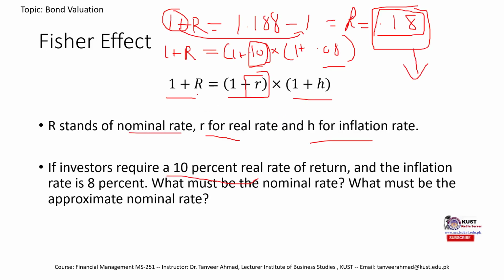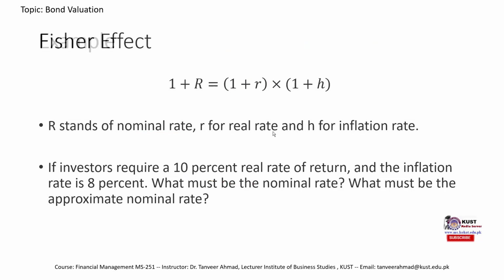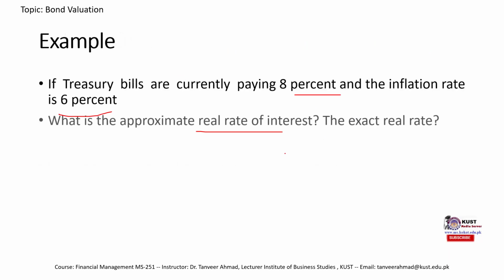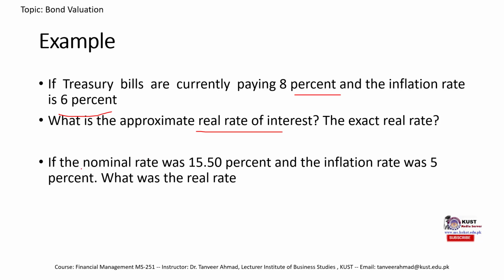You would use exactly the same formula, but instead of finding this aspect, you need to find this part of the formula, so you can do it algebraically. There is another example. If the nominal interest rate is 15% and the inflation is 5%, again you need to find the real interest rate. You can solve these questions by trying them.